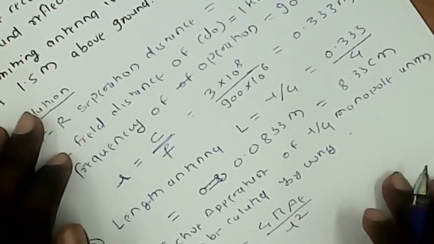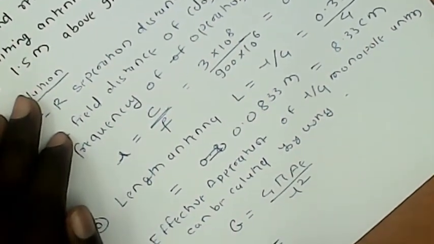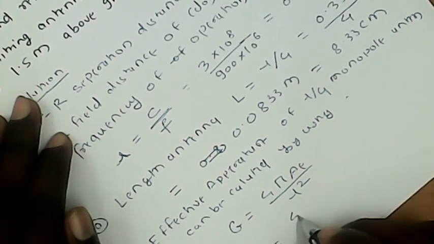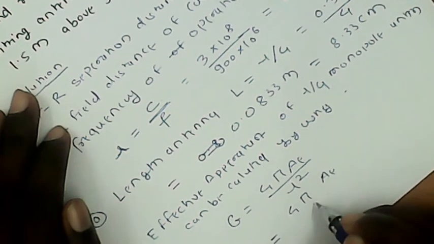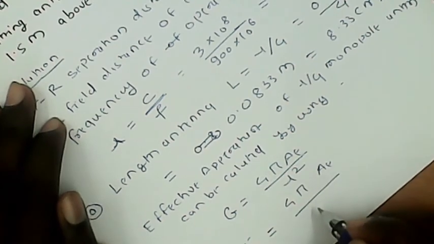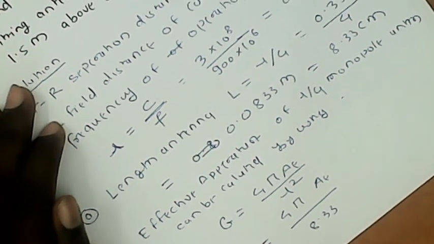So put the values: 2.55, 4 pi, and Ae to be calculated. Then the wavelength is 8.33 centimeter.